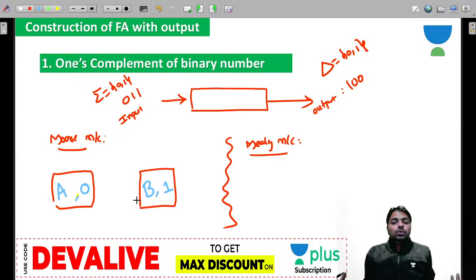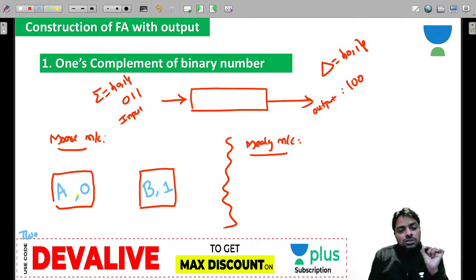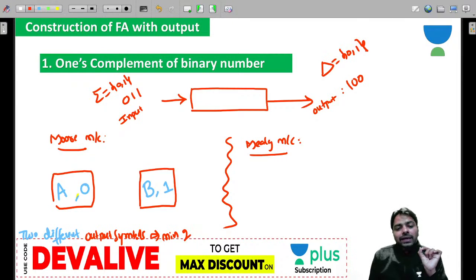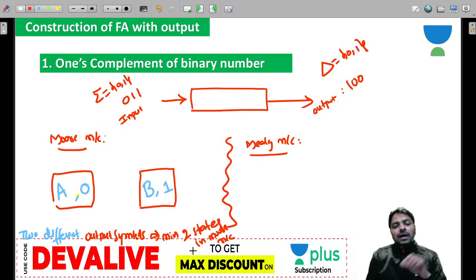Since there are 2 different output symbols, a Moore machine requires a minimum of 2 states.